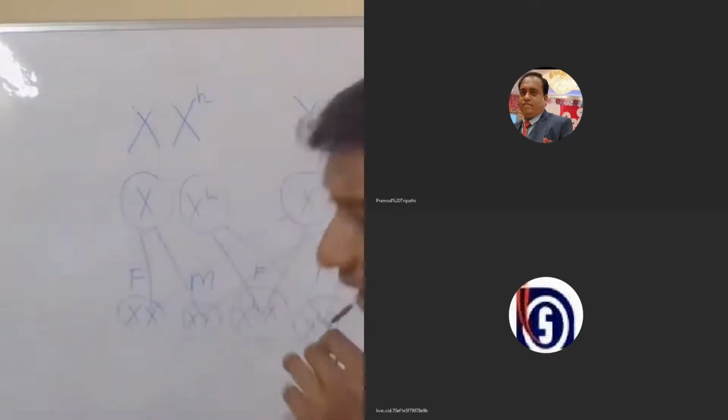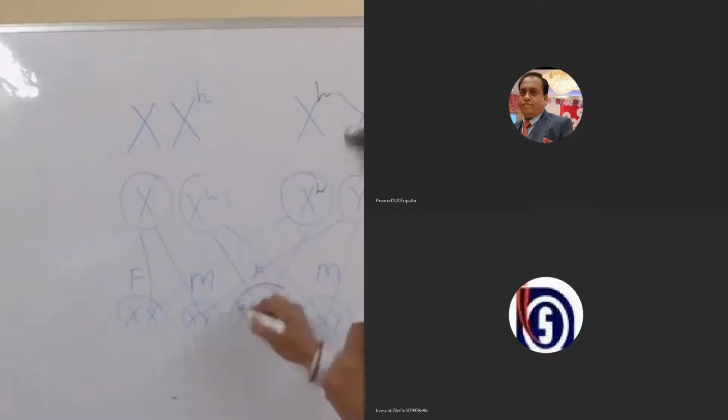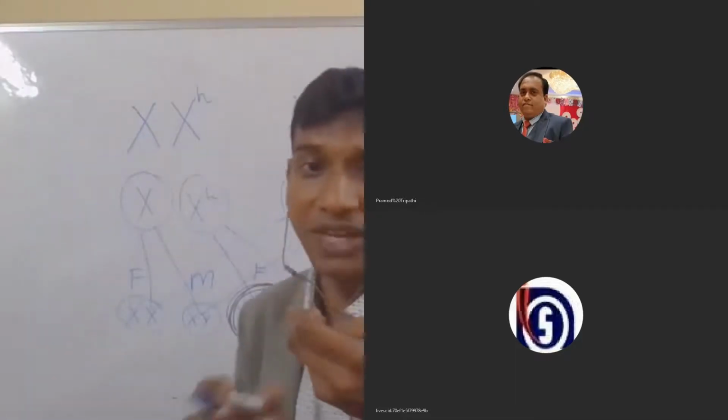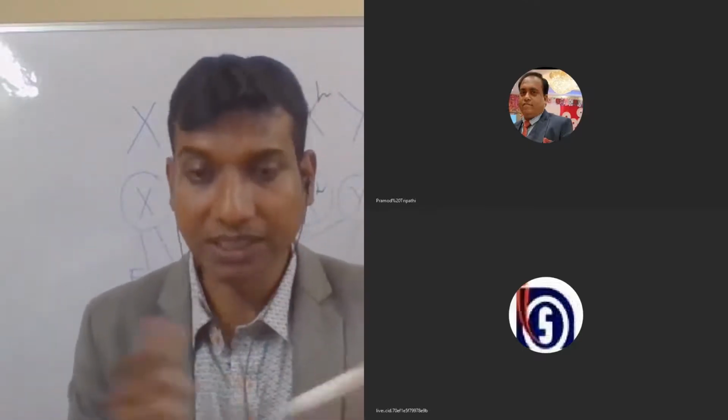Suppose in this case this X chromosome becomes affected, and this gamete will be affected, then this zygote or this individual will become an affected individual. But this is very rare in sex-linked recessive disorders, for females to get affected.